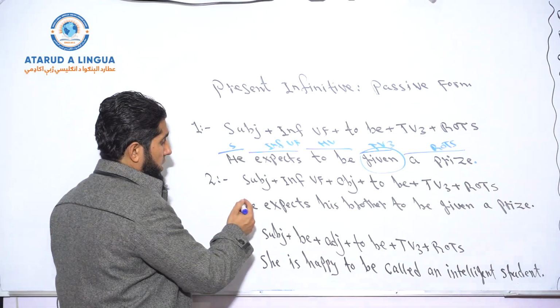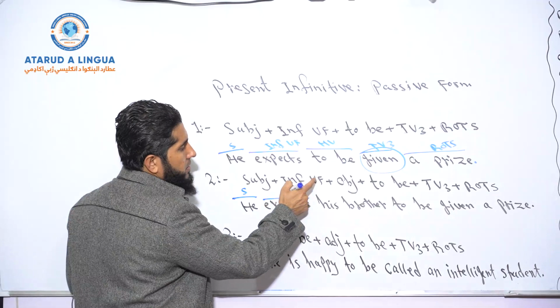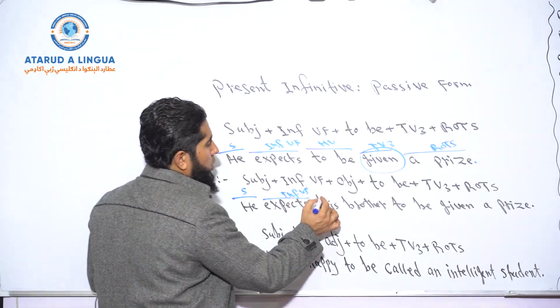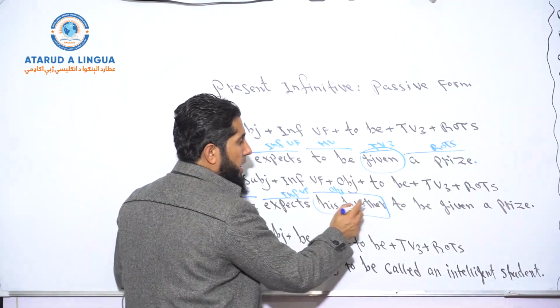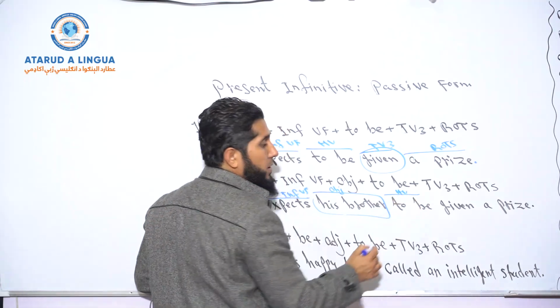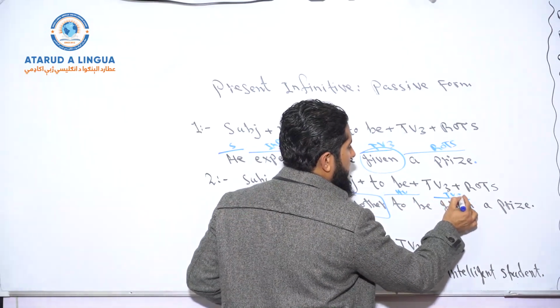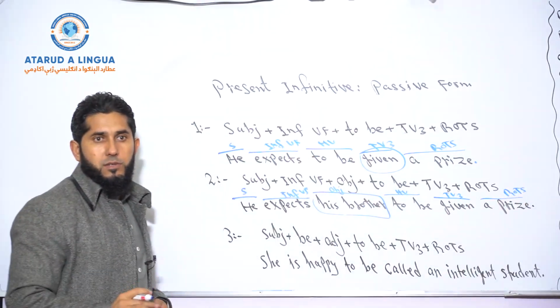So look at the structure. Look at the sentence. What is he? Subject. What is expect? Infinitive verb form. So what is his brother? Object. It's object. And to be, helping verbs. And given a transitive verb in third form, and that's the rest of the sentence. Okay?